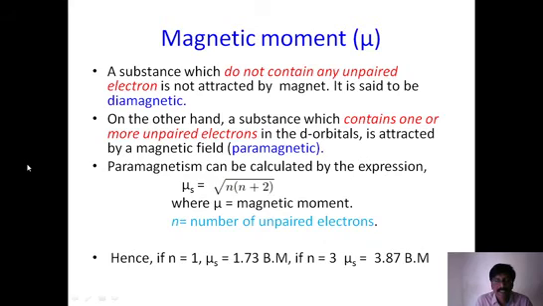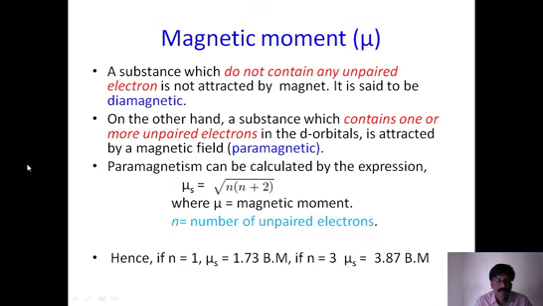Electron is a negatively charged particle. Every electron is in spin motion, we know that. So this spinning electron develops a magnetic moment. Therefore, every electron is a bar magnet, without any doubt.